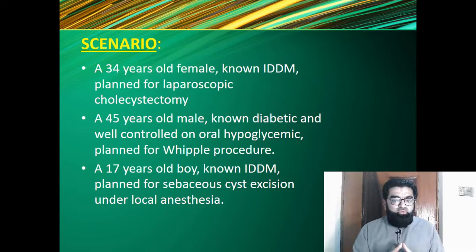A 45-year-old male who is diabetic and well controlled on oral hypoglycemics is planned for Whipple procedure. So what should be done with him in the preoperative, intraoperative, and postoperative period? A 17-year-old boy who is a known insulin dependent diabetes mellitus is planned for sebaceous cyst excision, which is planned under local anesthesia. So how to deal with these patients during the perioperative period? Our today's presentation will be focused on these scenarios.